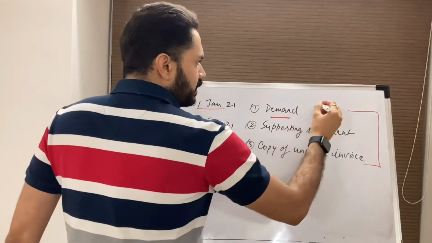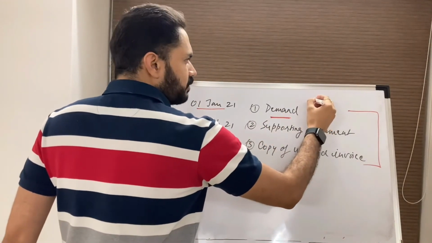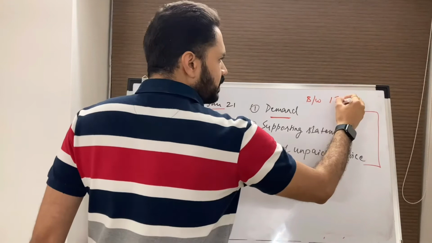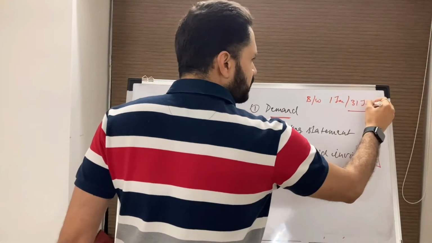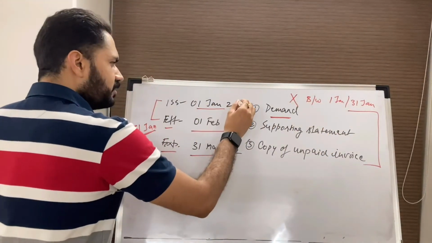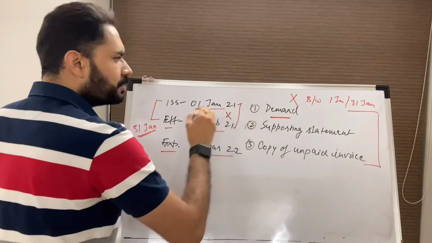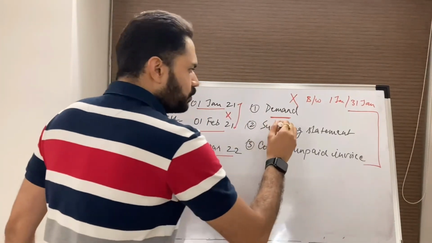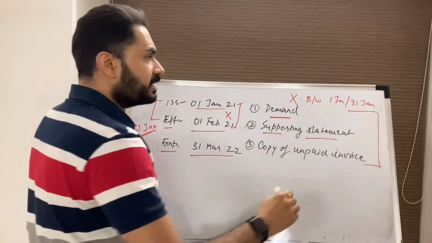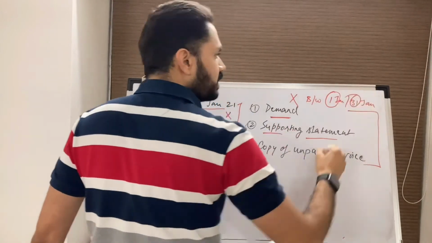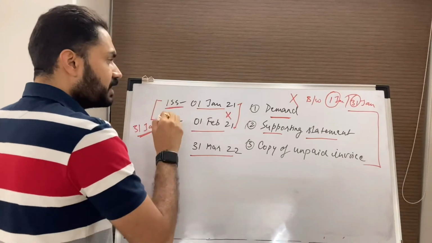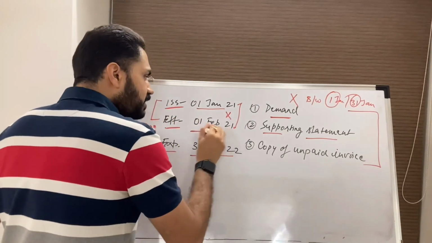The demand cannot be dated between 1st Jan and 31st Jan, because this is the period wherein the beneficiary is not allowed to present a demand. The same goes for this supporting statement. If it is presented as a separate document, it cannot be dated between 1st Jan and 31st Jan, because although the BG is issued, it is not effective until 1st of Feb.